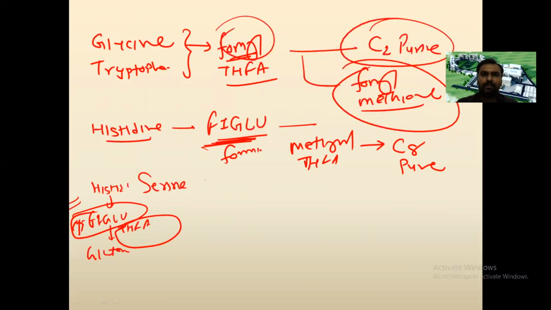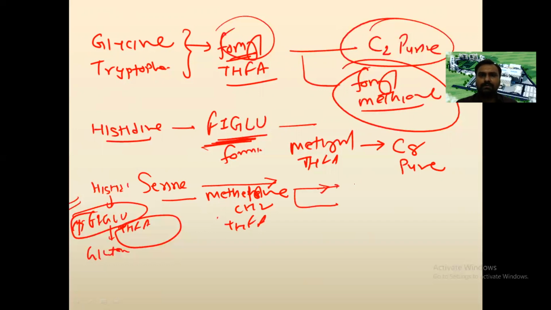When serine is broken down, you can see my video about the glycine and serine system also. When serine is broken down to glycine, it forms the methylene group, CH2, which is taken up by tetrahydrofolic acid, and this methylene tetrahydrofolic acid donates its group again for the synthesis of serine.